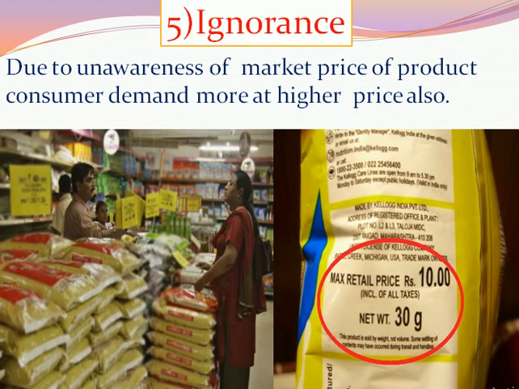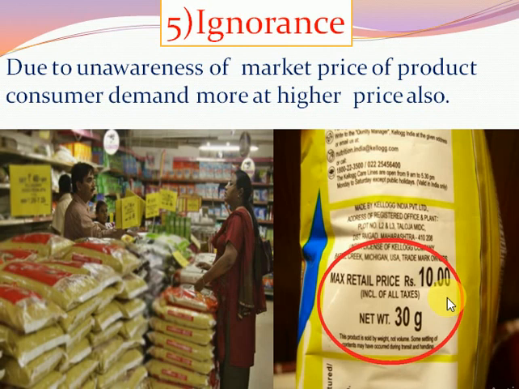The best example is the maximum retail price of any product. In India and a few countries, consumers purchase the product at MRP, that is maximum retail price, but they do not know it is the maximum retail price.